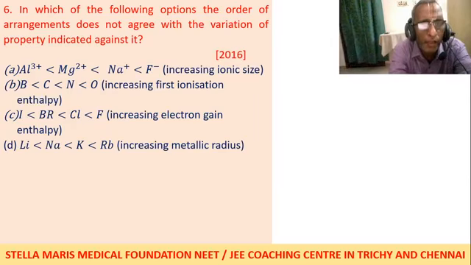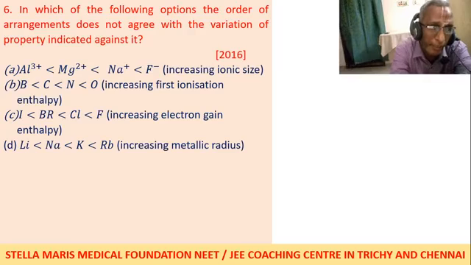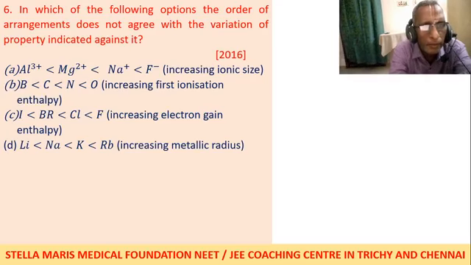In which of the following options does the order of arrangement not agree with the variation of property indicated against it? It is a standard type of question, even for board exam and also for competitive exam. It is important. Everybody make a note. First, they have given 4 ascending orders. Second, within brackets they have mentioned the property, increasing, decreasing, like that. Increasing ionic size, increasing first ionization potential, increasing electron gain enthalpy, increasing metallic radius.